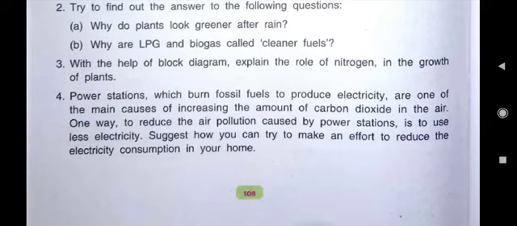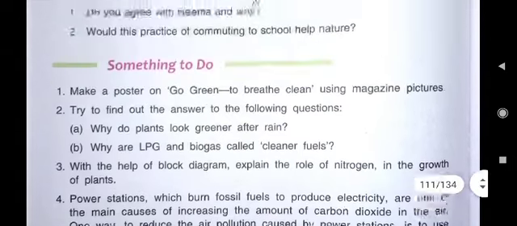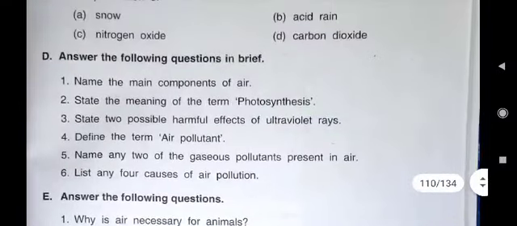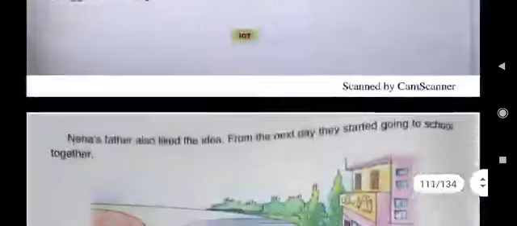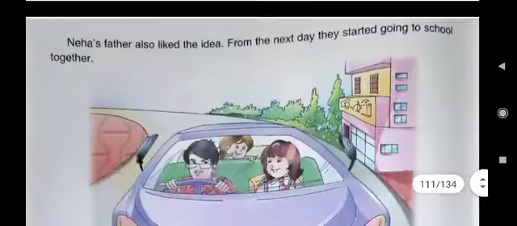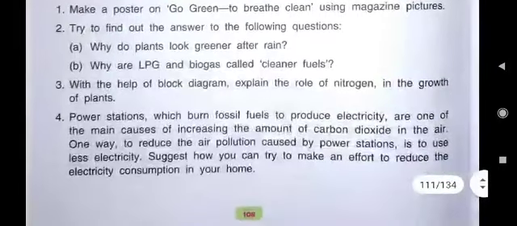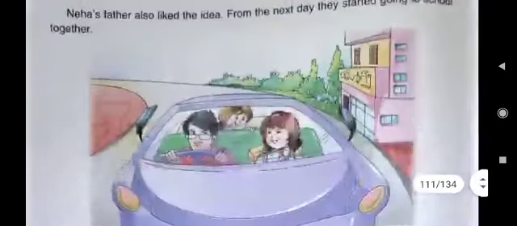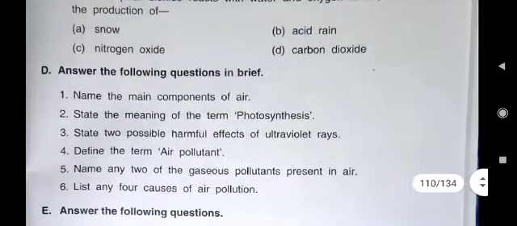So that's all for today, children. You have to write the answers of E part, D part, then value based questions. You will not write it. It was only for understanding. This something to do is also only for understanding. So only D part answers you have to write. I will give you the PDF. You just copy down the answers and then submit your science notebook.